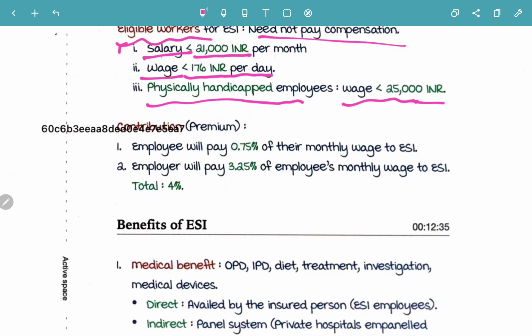So the contribution is: the employee will pay 0.75% of their monthly wage to ESI. That is the contribution.